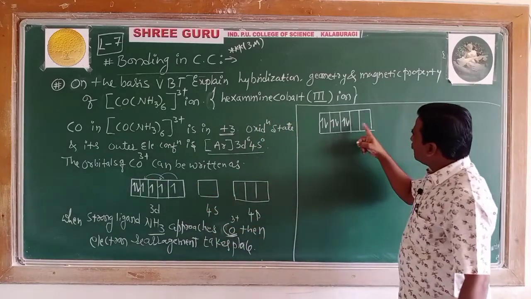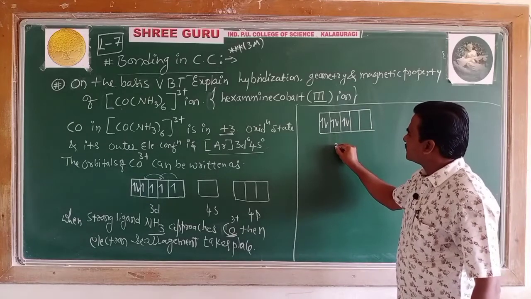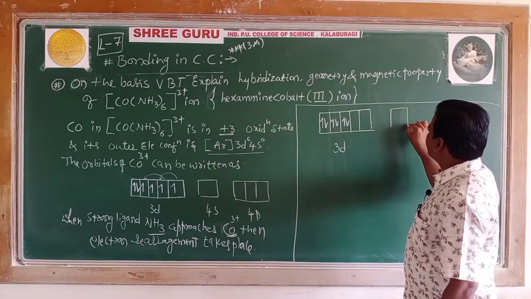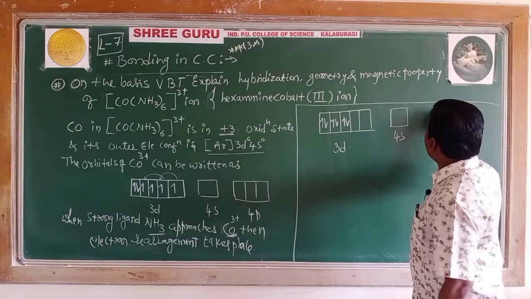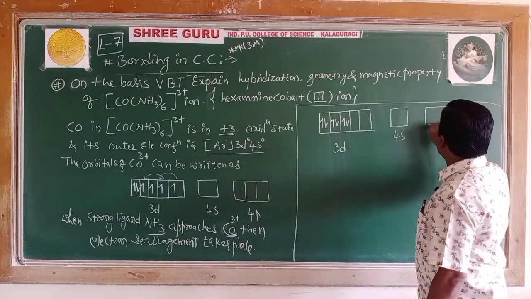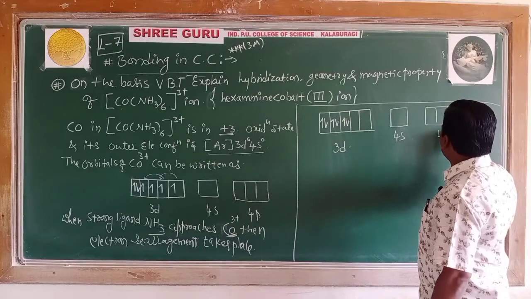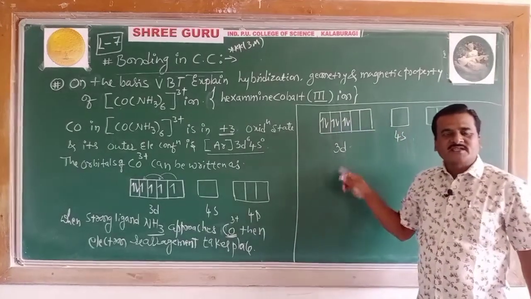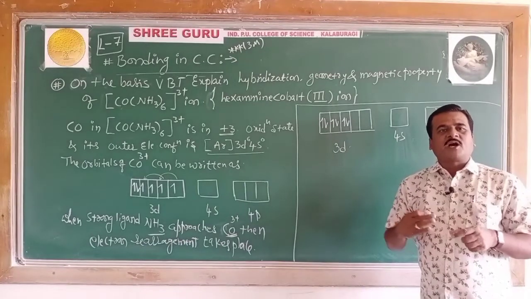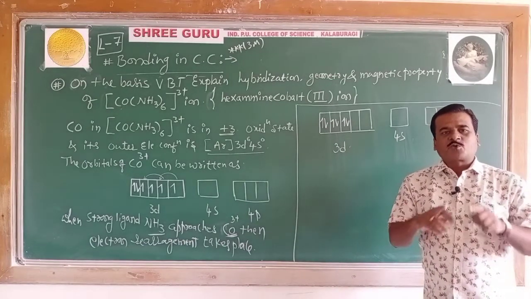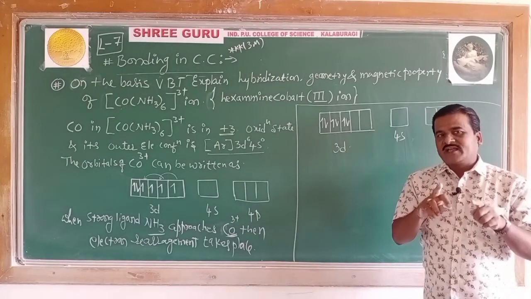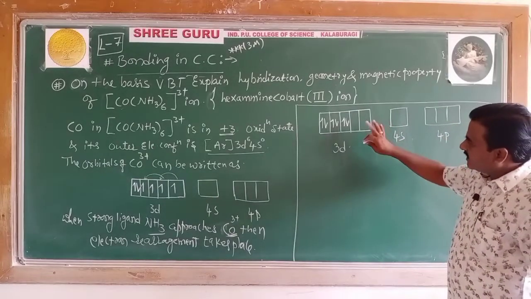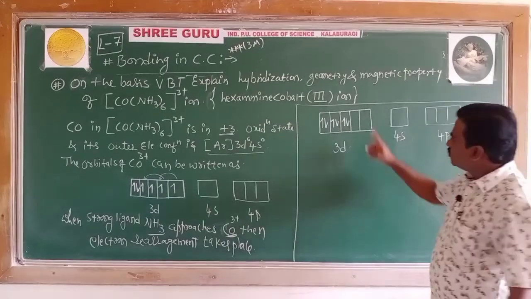Thus you have two vacant 3d orbitals. These are 3d orbitals. Next 4s as such and vacant 4p as such. This is the electronic rearrangement that takes place when the strong amine ligand approaches the central metal ion Co3+. Now, in this state, what happens?